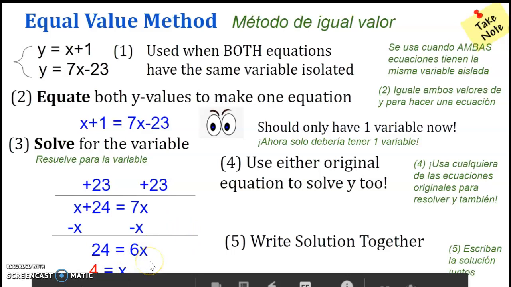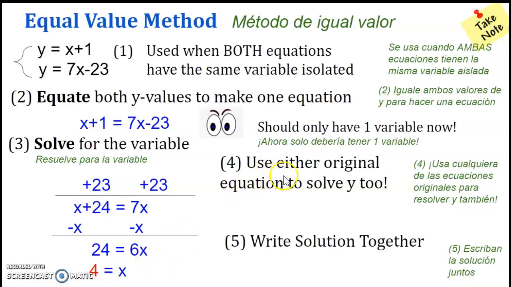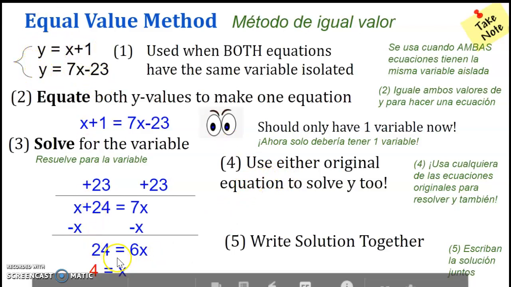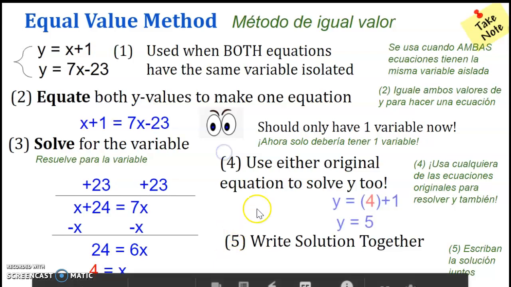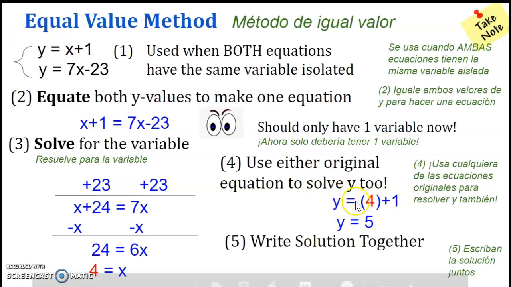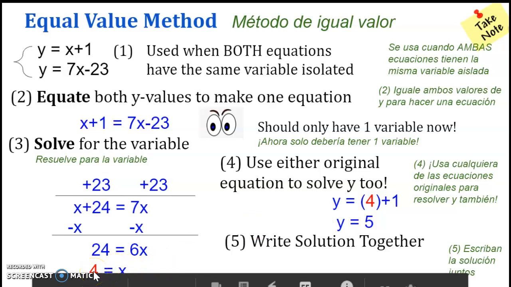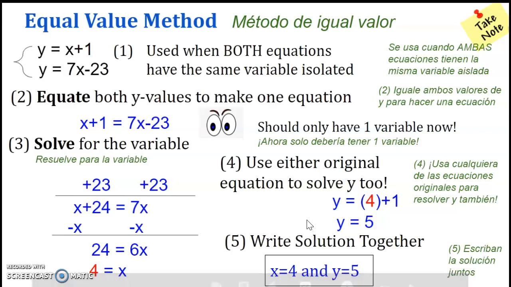Then once you find your x value, you're going to use either of the original equations. So you have equation 1, equation 2. You can substitute the value x is equal to 4 into either of these. Let's just choose the first one because that is the simpler equation. So y is equal to, instead of x, I'm using parentheses and plugging in the 4 that I just found: 4 plus 1, and that's 5. So the value of x is 4, and the value of y is 5. So I've just found my solution.